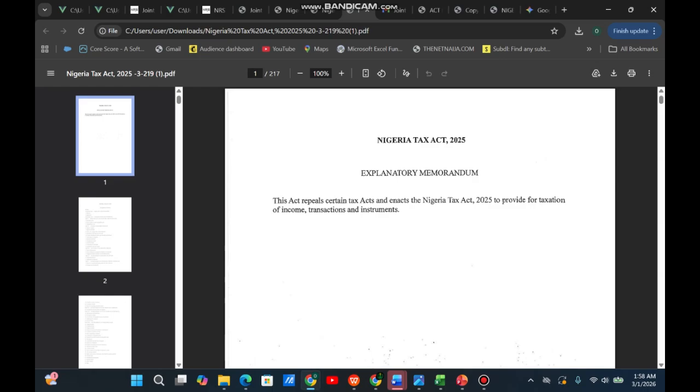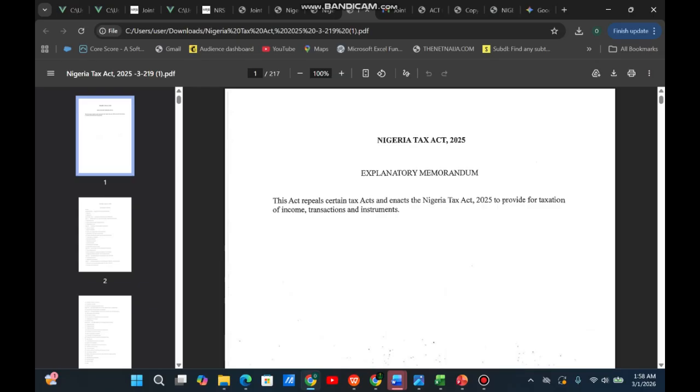So I have three versions of the tax act: the initial one that was out, a revised one, and the final approved copy for printing. Out of these three, I want to show you how you will know that you are with your original tax act, because that's what you need to defend your case.